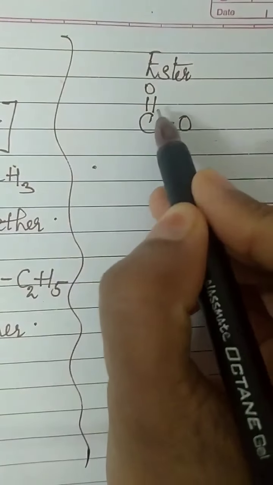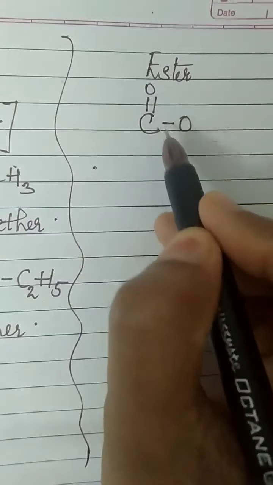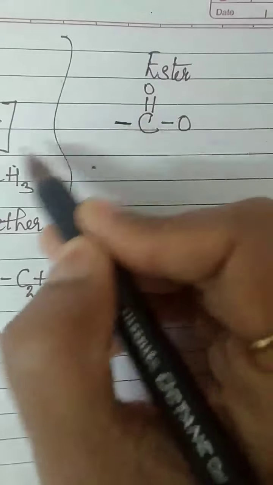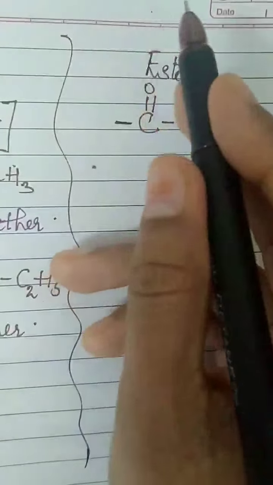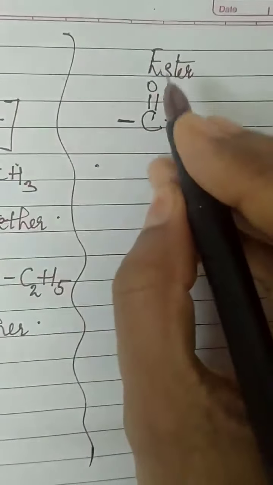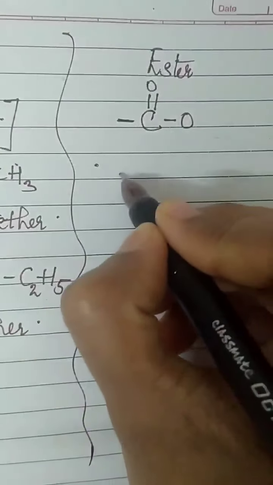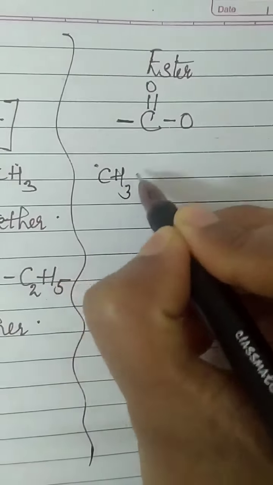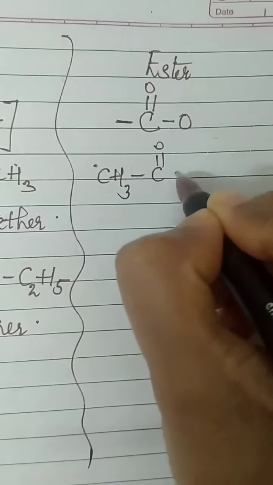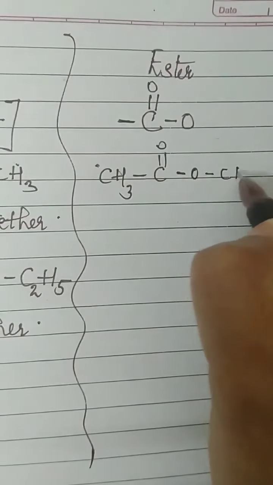Again, to the other end, carbon's valency is 4. So 1, 2, 3 satisfied. To this end, we can attach as many chains as we want. Okay. So let me attach a chain here: CH3, C double bond O, O, CH3.